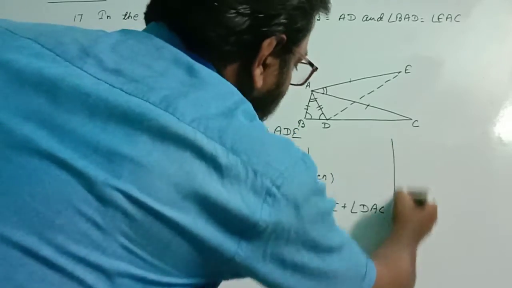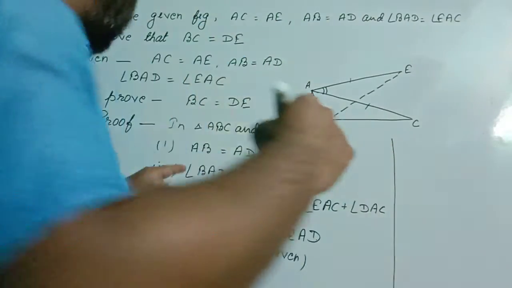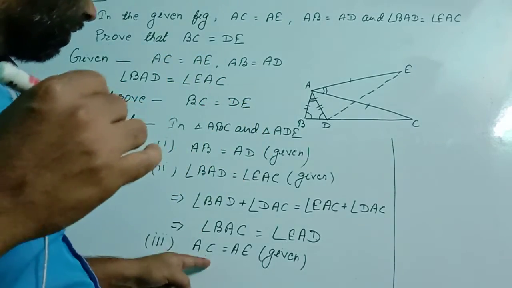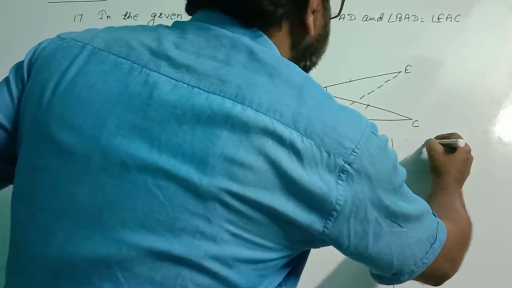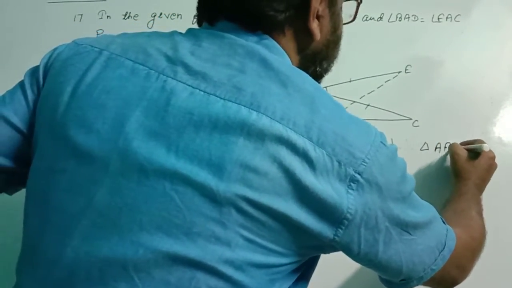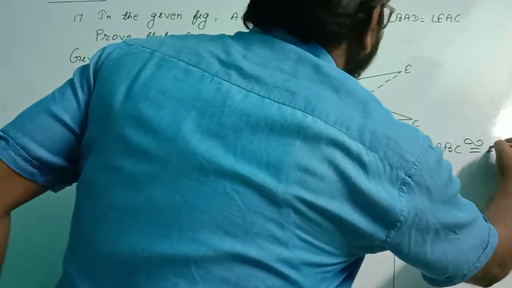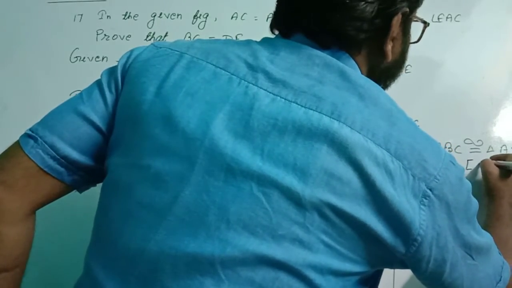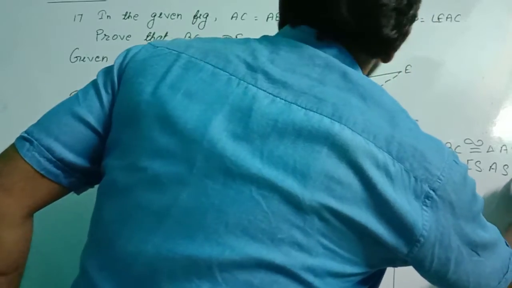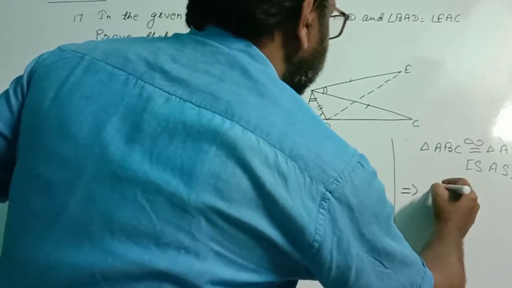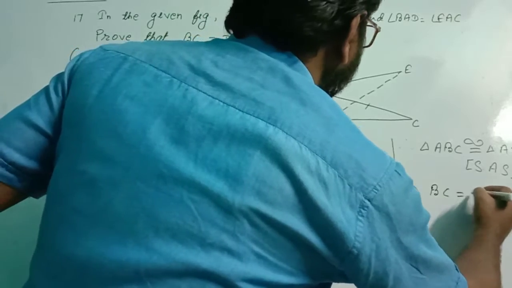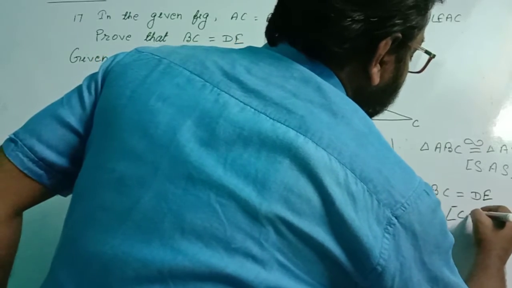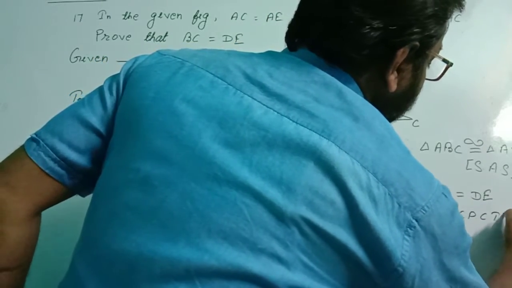Now in this part of solution, what are we getting? That these two triangles became congruent from SAS. Therefore we will write, triangle ABC is congruent to triangle ADE. In bracket we write SAS. Implies that BC equal to DE. These two are corresponding sides of these two triangles. These two will also be equal from CPCT. Proved.